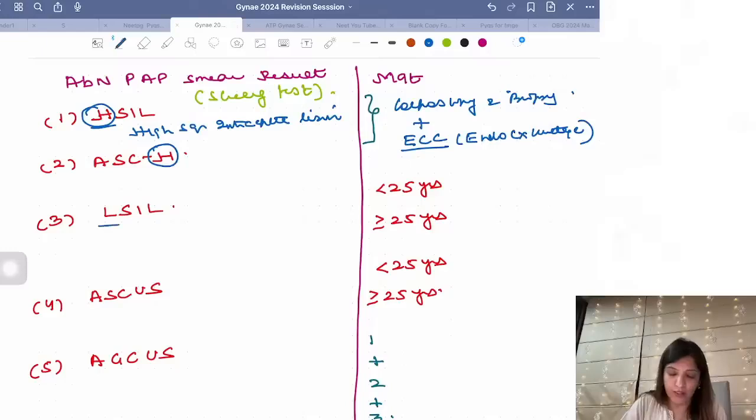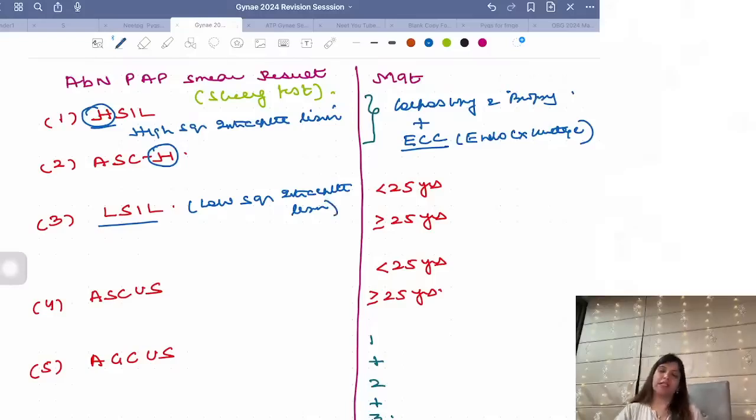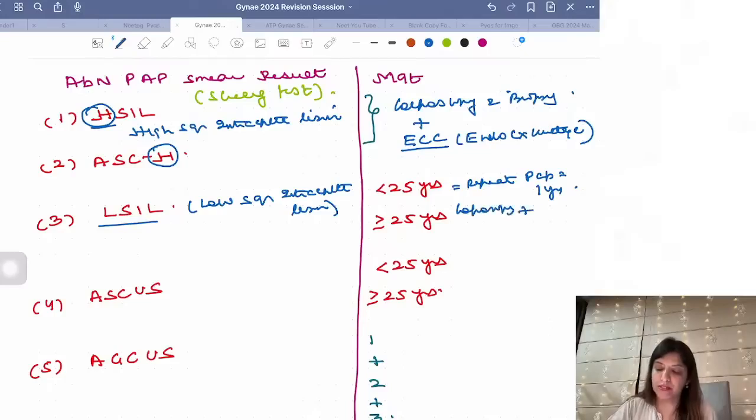Now, if report is LSIL, that is low squamous intraepithelial lesion. In low squamous intraepithelial lesion, if the age of the female is less than 25 years, you have to repeat her pap after 6 months or 1 year, and if she is more than or equal to 25 years, go for colposcopy plus endocervical curettage.